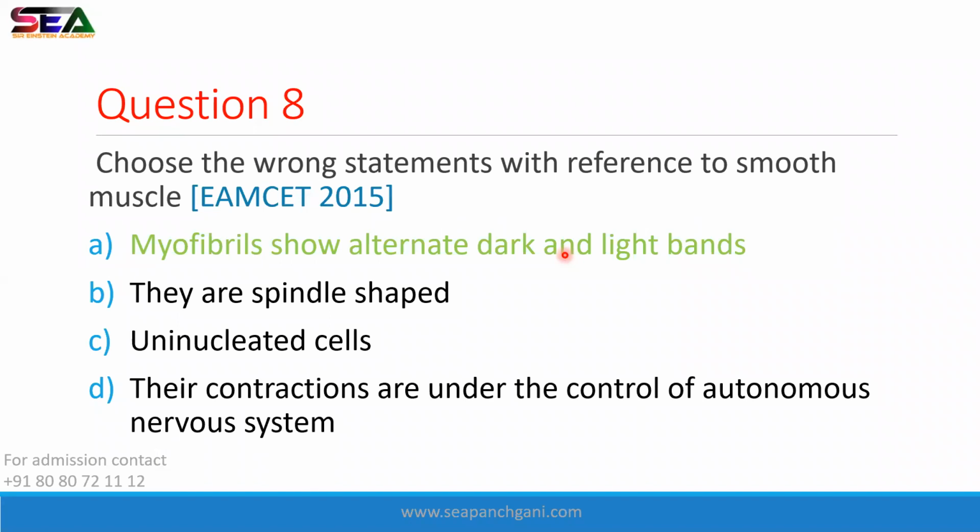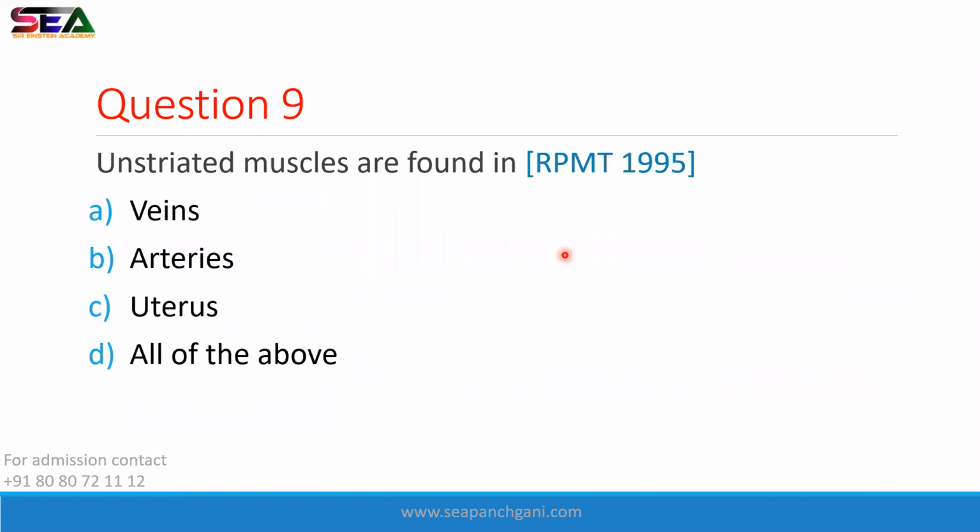Very good, whoever answered this. Very good, Omkar. Okay, question number 9. Unstriated muscles are found in the muscles in which strips are not seen. 4 type के muscles थे. There were 4 types of muscles. दो में strips दिख रही थी और एक में strips नहीं दिख रही थी. Unstriated muscles क्या हो गया? मतलब smooth muscle हो गया. So smooth muscles are found in which part of your body?